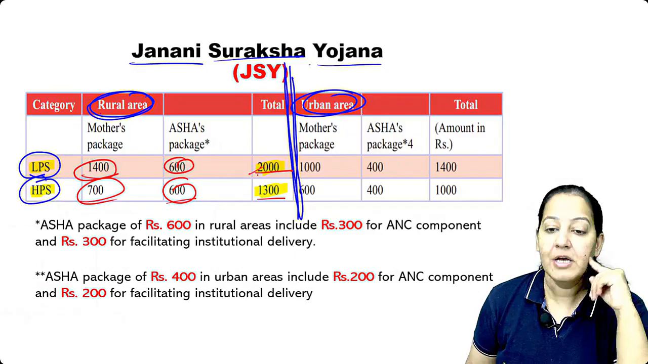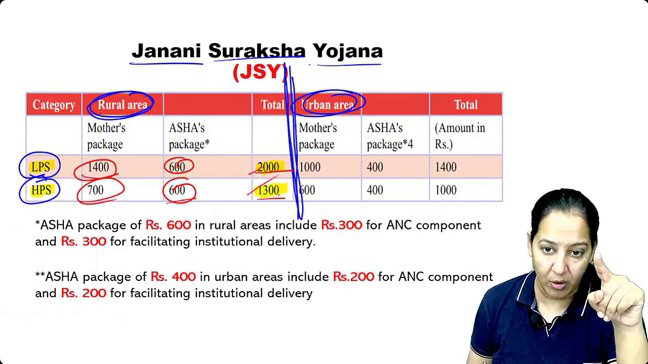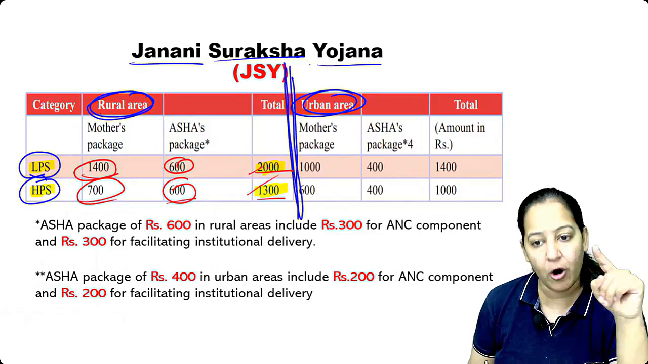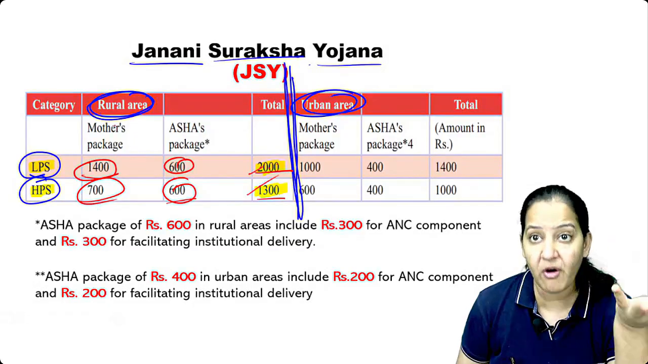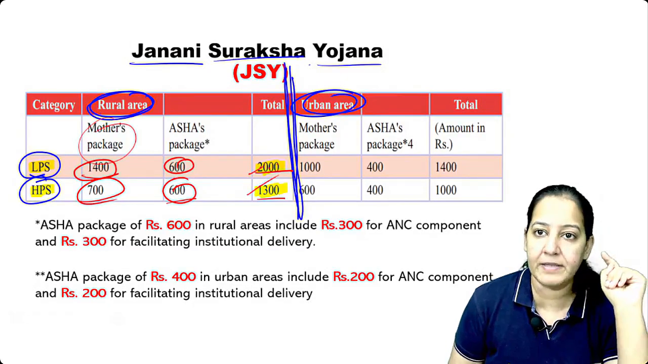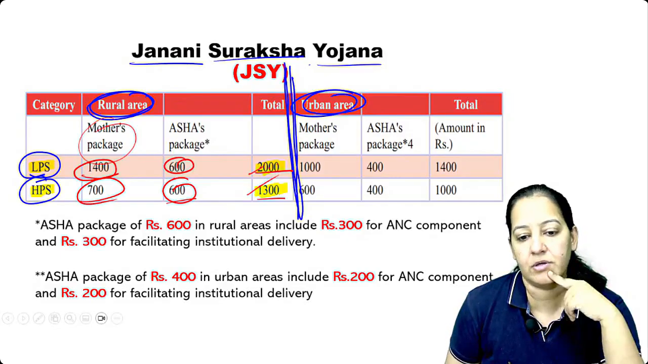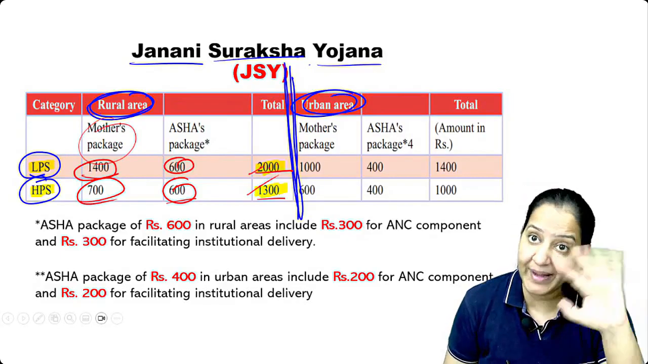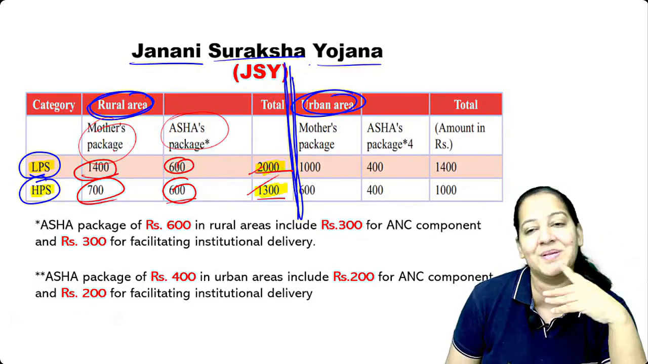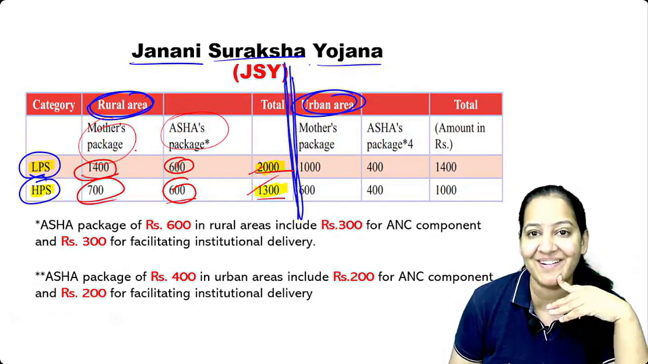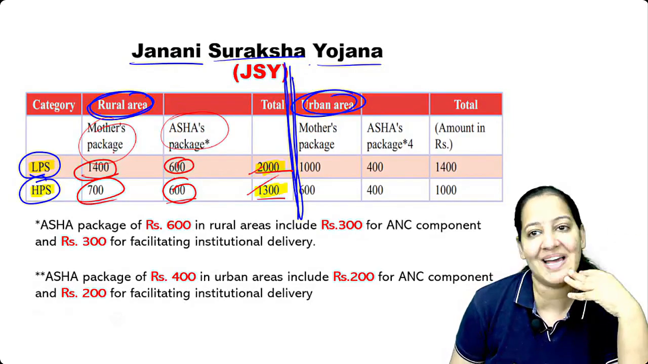So the government is giving a total package of 2,000 and 1,300. Out of 2,600, 600 is given to the Asha and 1,400 is given to the mother. For what? The mother is given the money for doing institutional delivery, and the Asha is given the money for taking the mother to institutional delivery. She is supporting her, she is convincing her. So this is incentive based.